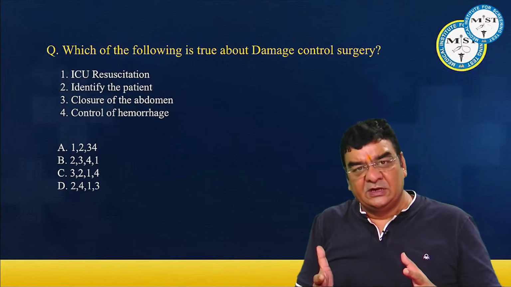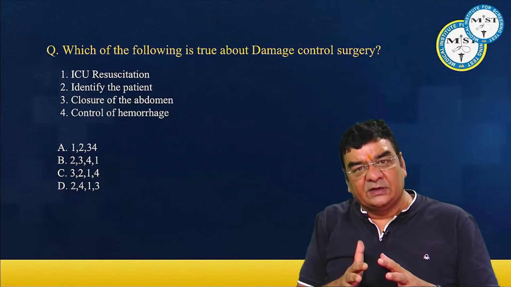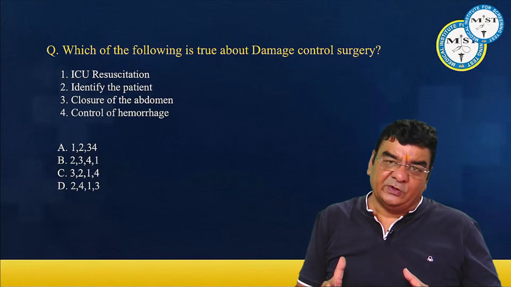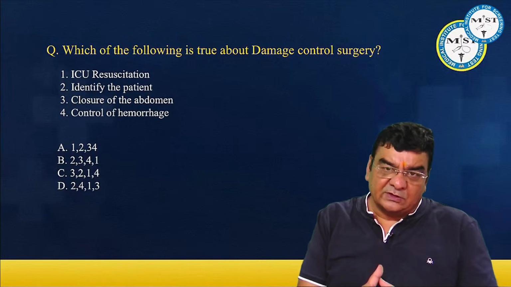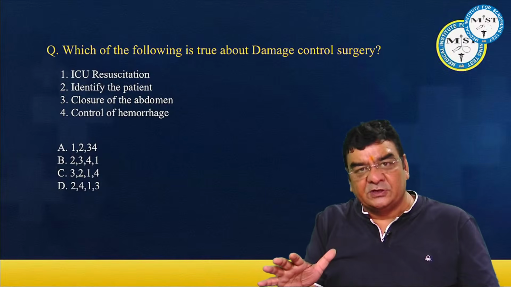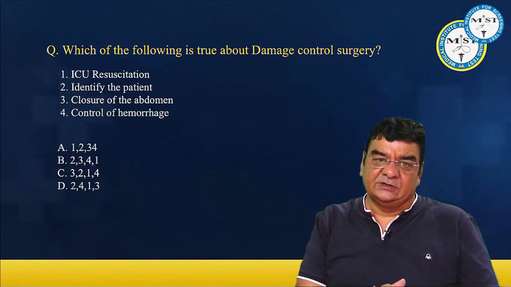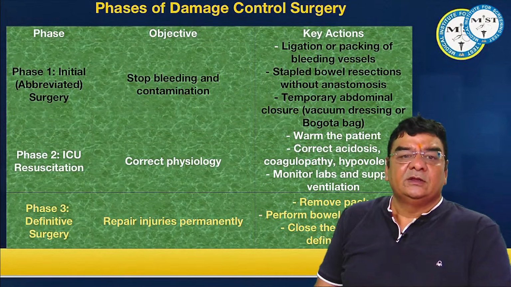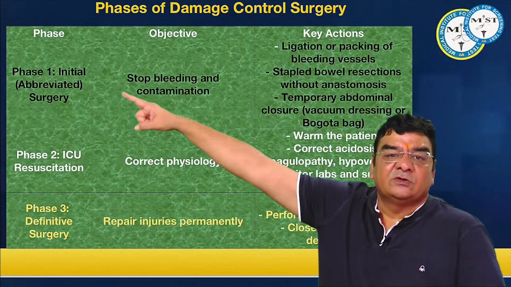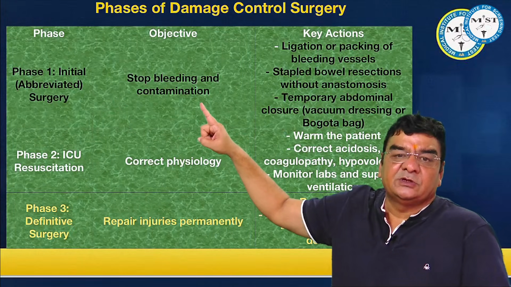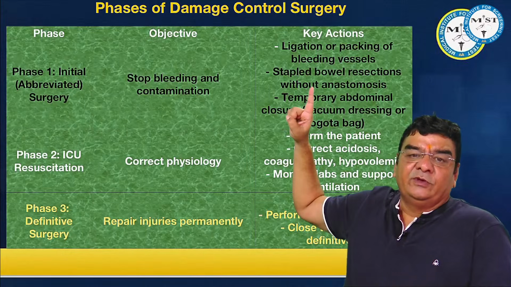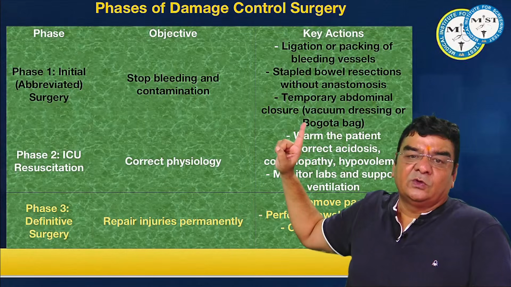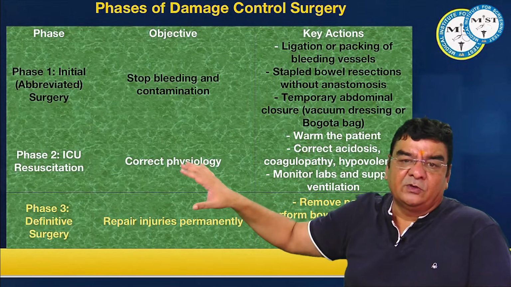Now in these patients, if we try to do any heroic surgery early on, the patient may not be able to tolerate major or long-duration surgeries. So we first control the damage, then stabilize the patient, and then do the definitive surgeries. Phase 1 is the initial phase where we focus on stopping the bleeding and contamination. This includes ligation or packing of bleeding vessels, stapled bowel resections without anastomosis, or temporary abdominal closure using a vacuum dressing or maybe a Bogota bag.